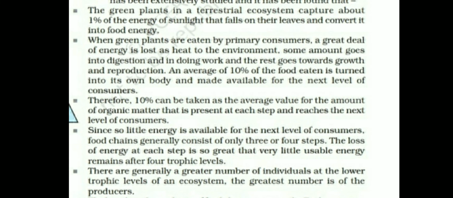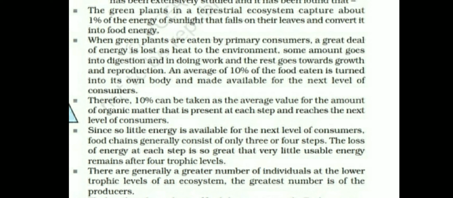So 10% energy is transferred from one trophic level to the next trophic level, and that is also called the 10% law of energy flow. Since little energy is available to the higher trophic level organisms, loss of energy takes place at each trophic level.